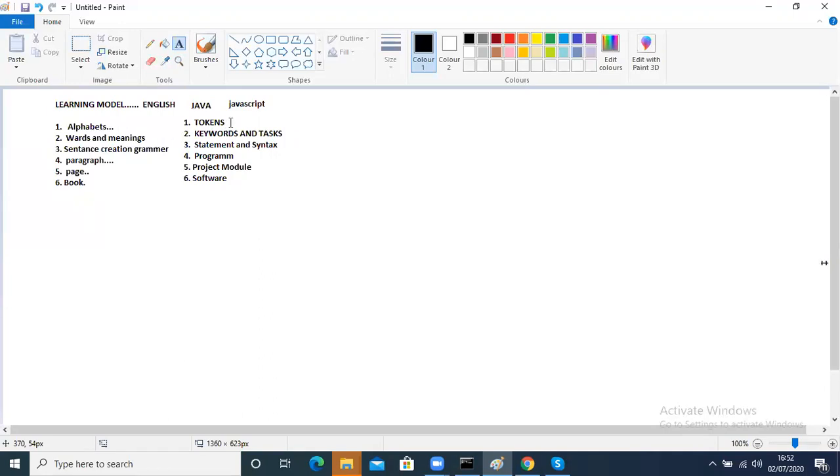The second thing is keywords. Here we will call them words, like words and meanings. Each language has its own terminology; for example, in Telugu, the word for words is padamulu. Like that, in Java we have keywords and tasks. That means each and every keyword has its own task, and that's what we learn here. In the third step, we are going to learn statements and syntaxes.